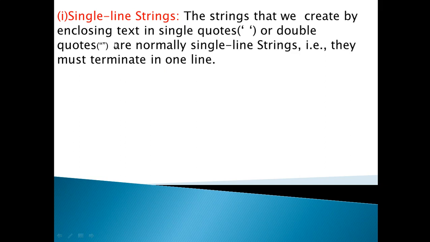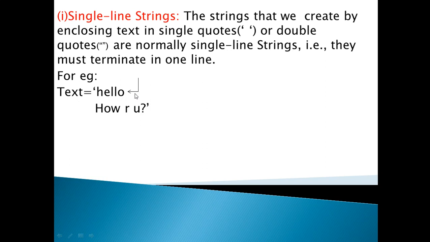So if you are enclosing the string in single or double quotes, it should be terminated in that very line. Let us see the example. One string variable text, and under this you have written the string hello, how are you. After the hello there is the enter key.